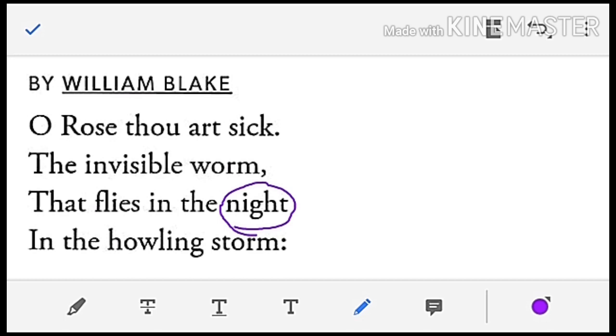Next we'll go to the storm. How is the storm? That is howling. What does howling mean? Howling means making a long, loud noise. Howling is a word that is really associated with animals. Suppose when the animals are engaged to roar, when there is a hidden will of the animals, that's called howling. So worms are seen to fly in the night.